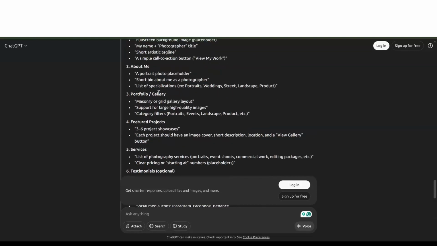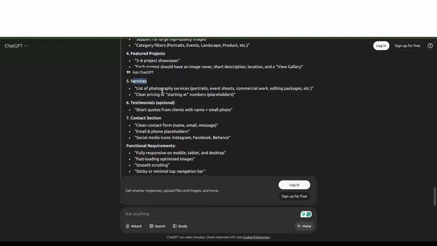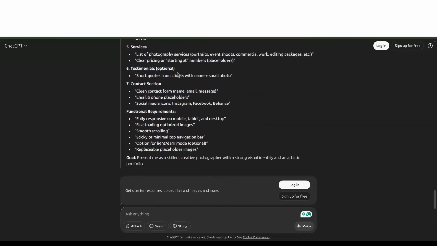So ChatGPT helps you plan that you should have a portfolio or a gallery which highlights all the images or the photos that you click, and also a featured project, something that you really want to showcase, maybe your highest paid work or a contract that you had. So a featured project is something we are looking for, and also the kind of services, because of course we are trying to sell something using this website straight away. So yes, the services, testimonials of maybe your clients or someone you worked with, with short quotes and also a small photo. Let's see if this is actually built by the platform itself.